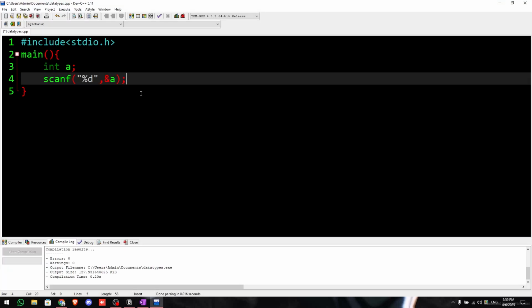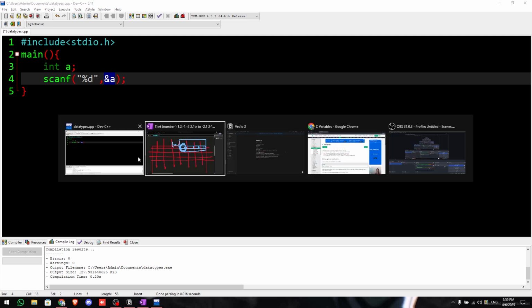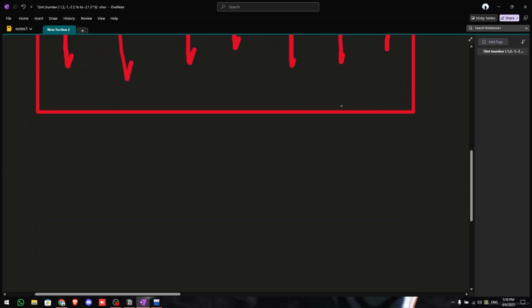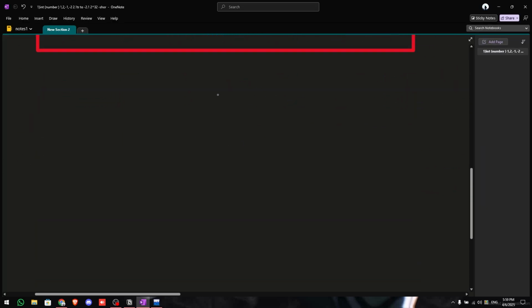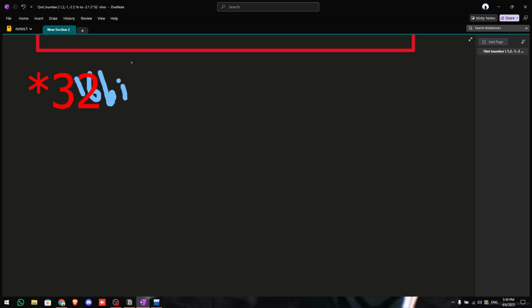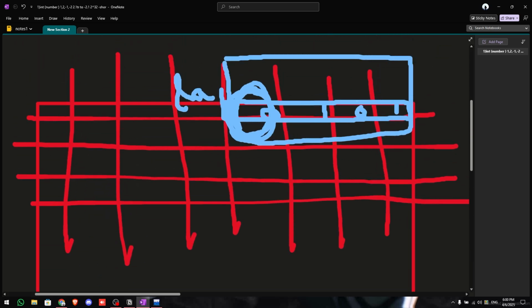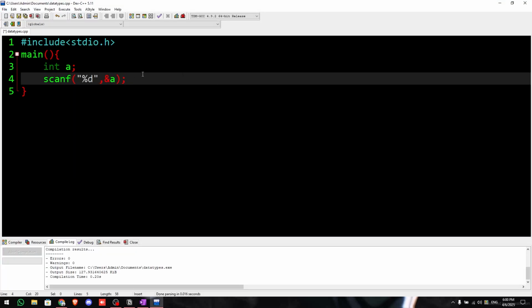That is what we are saying here. %d is simply to say which type of data. Generally int is 4 bytes in size, so realistically, around 4 times 8, so 32 bits. Okay, simple.